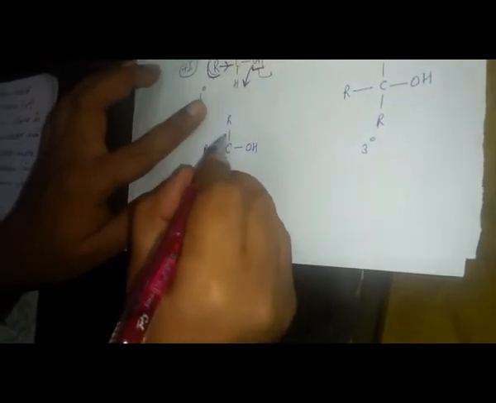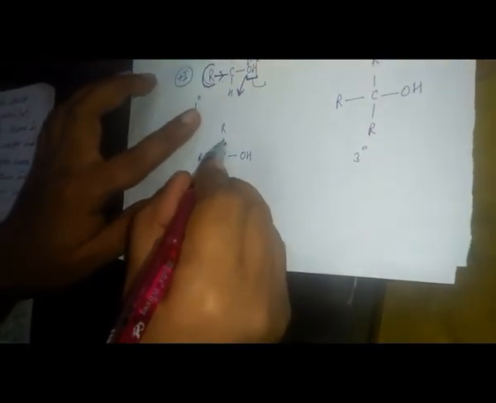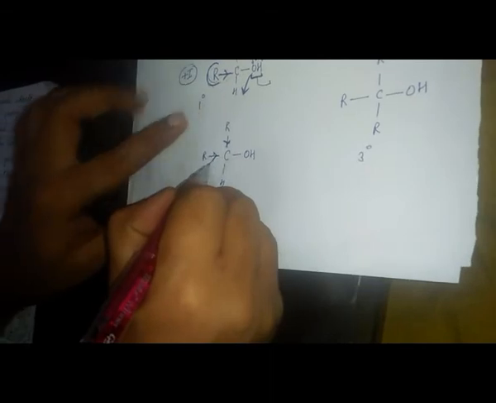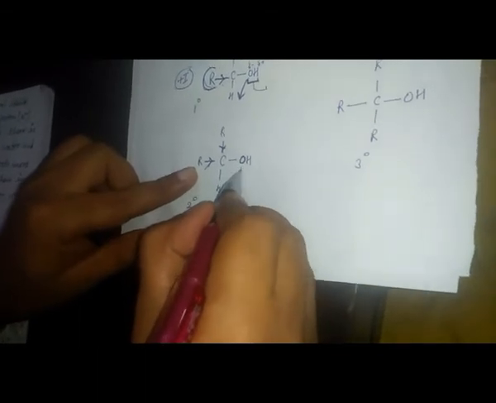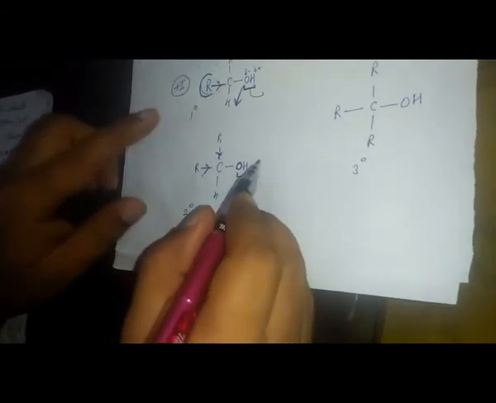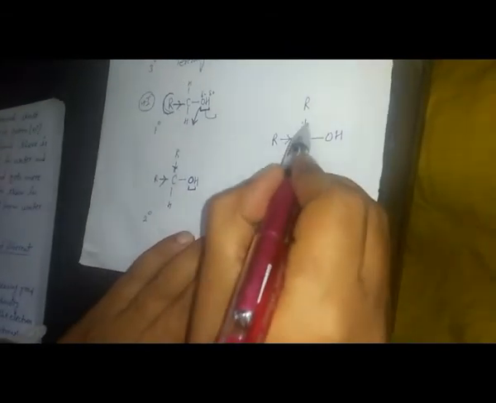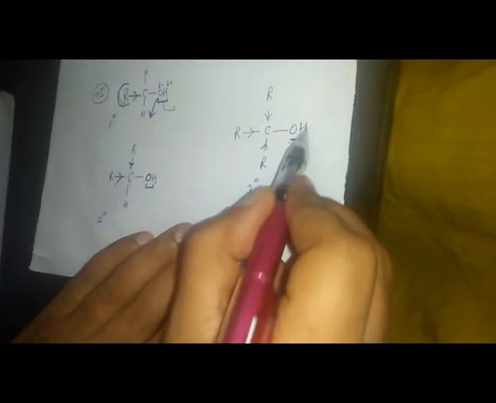Now, in secondary alcohol, two alkyl groups are there. That means two electron releasing groups are attached here. These two groups will increase the electron density on this oxygen more, so it will hold the hydrogen more tightly in comparison to primary. In the tertiary alcohol, three alkyl groups are there, so they increase the electron density on the oxygen even more and hold the hydrogen more tightly, so they will not lose the hydrogen easily.